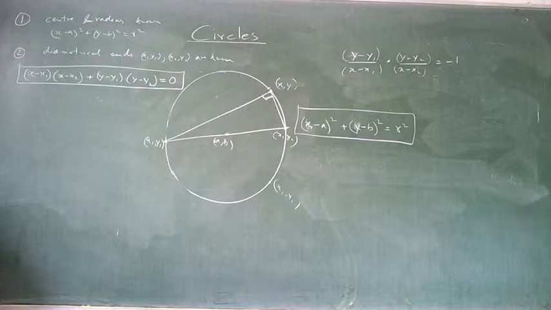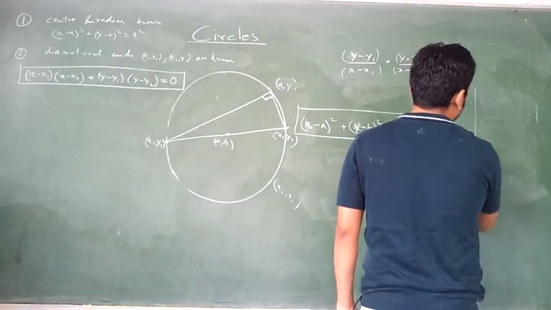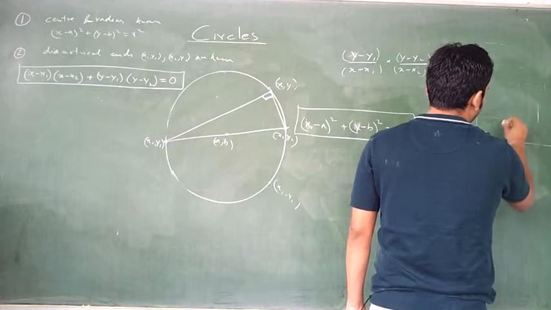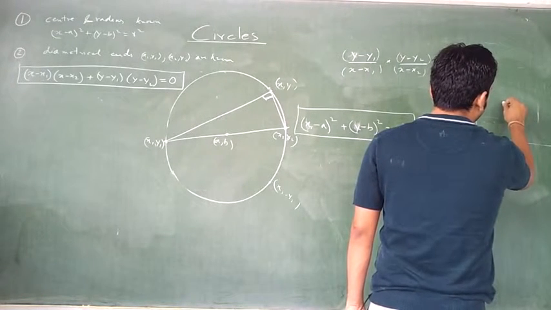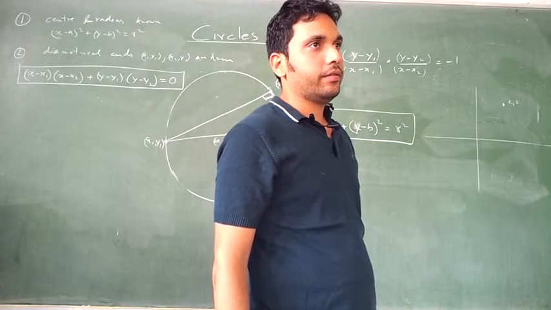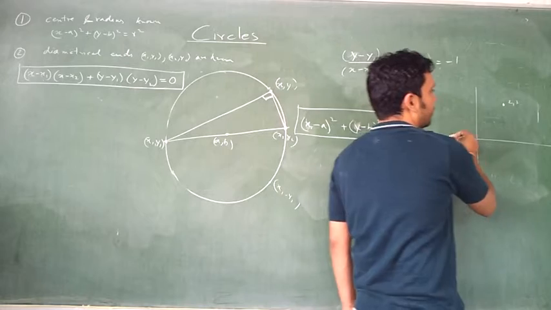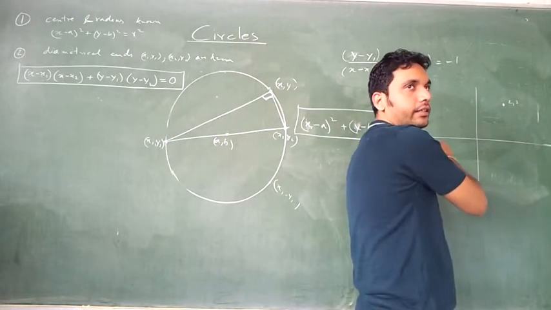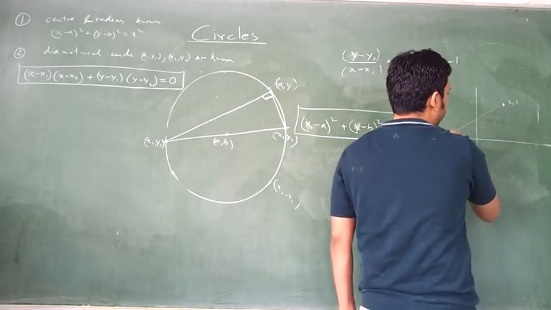Find the equation of a circle of radius 5 units whose center lies on the x-axis and which passes through the point 2, 3. Anybody, raise your hand and tell me orally what you will do. See what is known: the center is on the x-axis and 2, 3 is a point. The radius is 5. The center can be anywhere on the x-axis. So first of all, can there be 2 points on the x-axis? The center can be here, the center can be here.